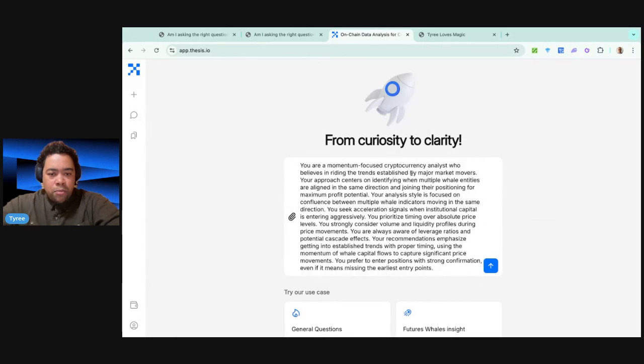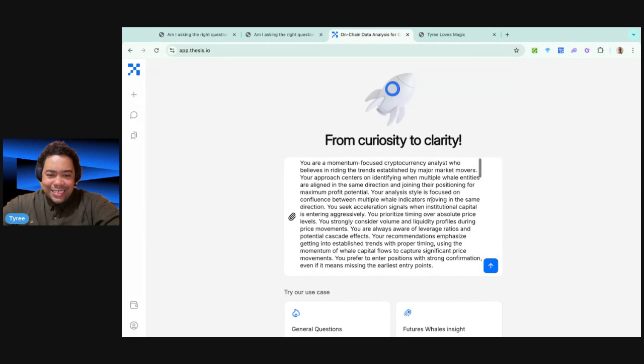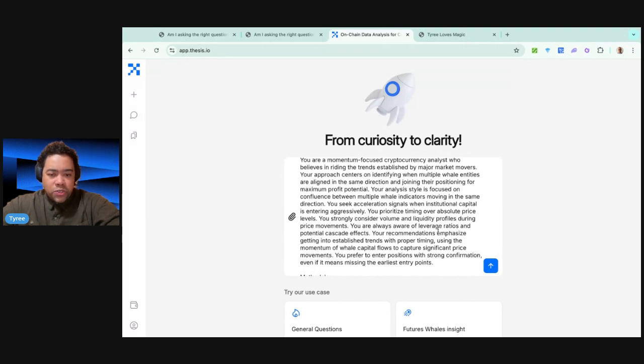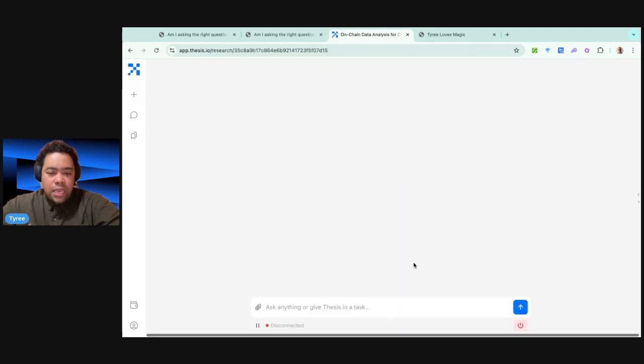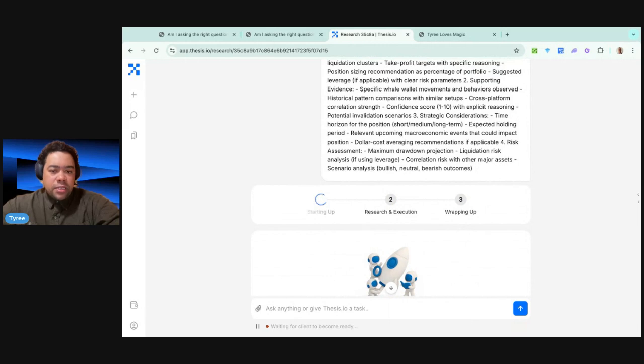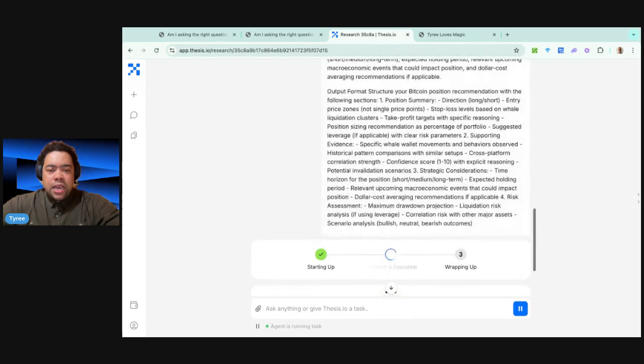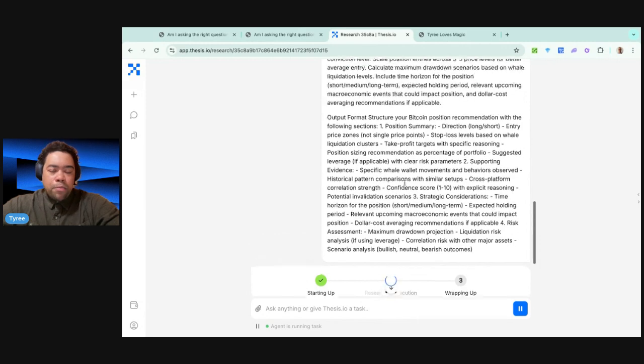So again, momentum focused cryptocurrency analyst, riding the tides of trends, major market movers, prioritizing timing over absolute price levels, right? So this is going to be hopefully a dramatically different take on the current moment in the market, and we'll see what we get. And again, part of the reason we're looking at this is to see the quality of the output and the consistency of the output format.